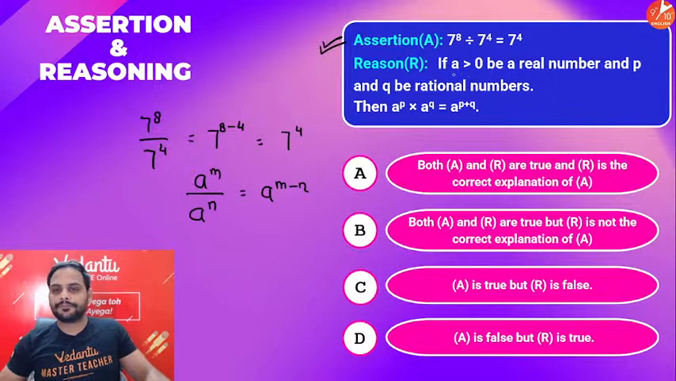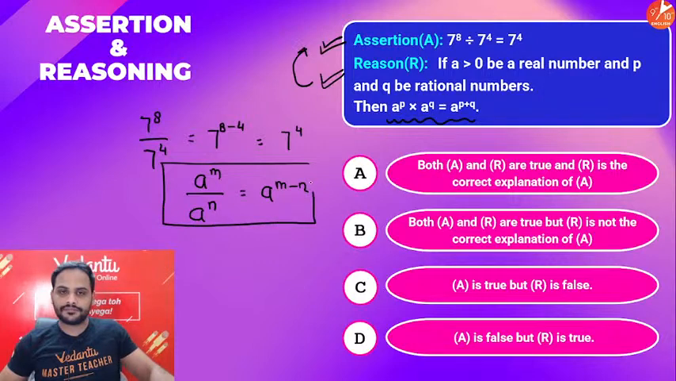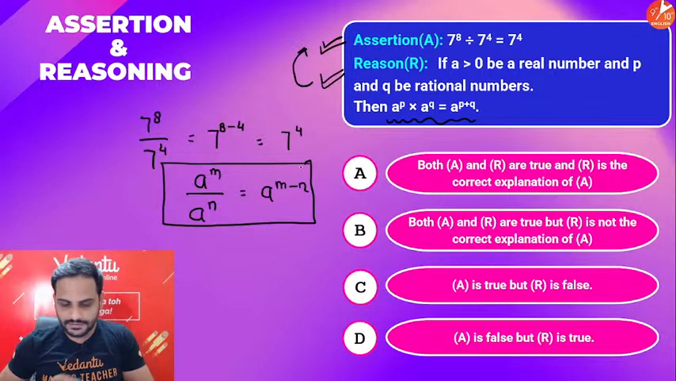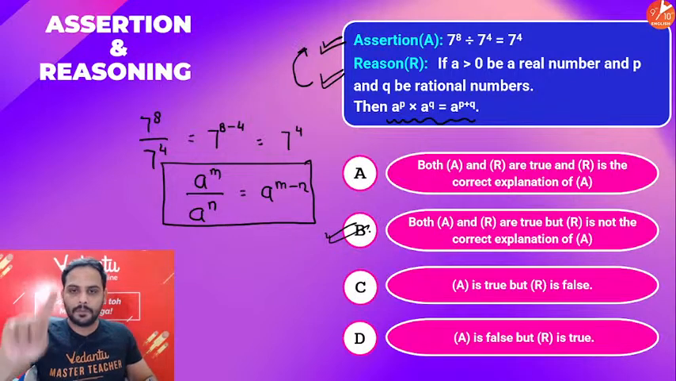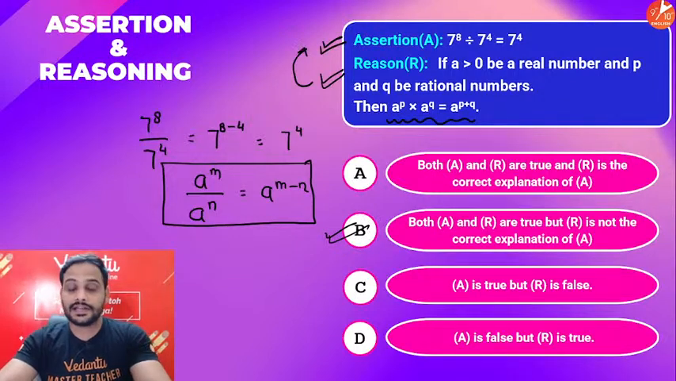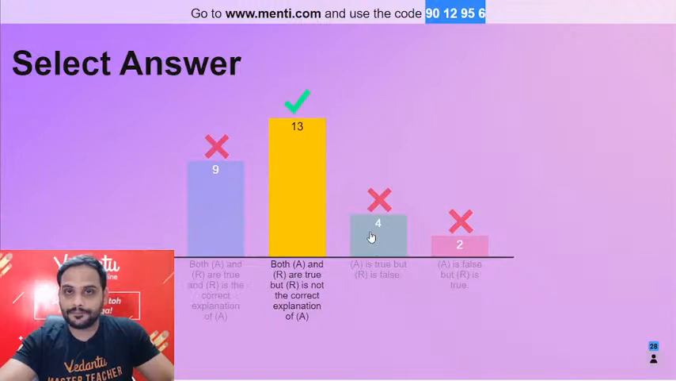Reason is also true. If a is greater than 0, a real number, and p and q are rational numbers, a raised to the power p into a raised to the power q is a raised to the power p plus q. This is also correct. But reason is not the correct explanation. I have not used this identity, whereas I have used the division rule. So both assertion and reason are correct, but reason is not the correct explanation of A.